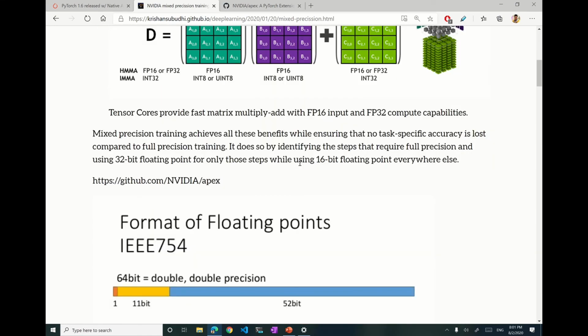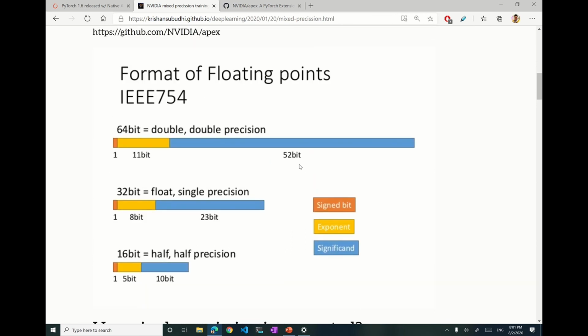For that we have to understand how floating point numbers consume memory. Generally floating point numbers are 32-bit numbers, and this is also called a single precision number. But there are other floating point numbers called half precision numbers which take only 16 bits. So it is half the memory of a single precision number. In mixed precision training, we convert some of the single precision arithmetic operations to half precision arithmetic operations.